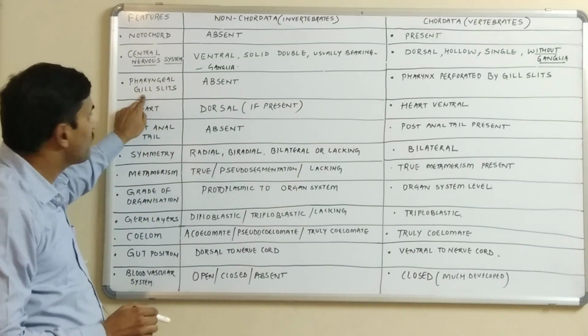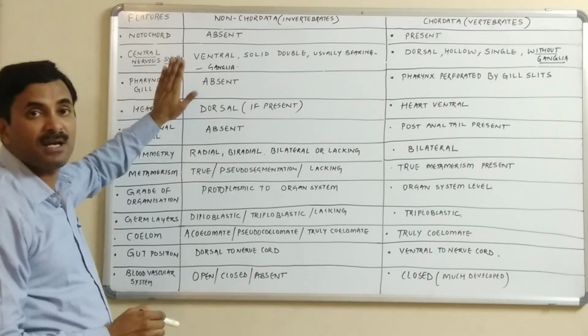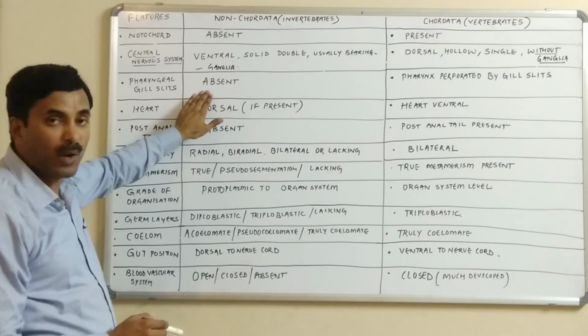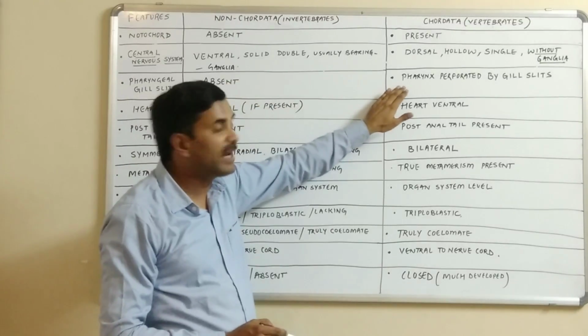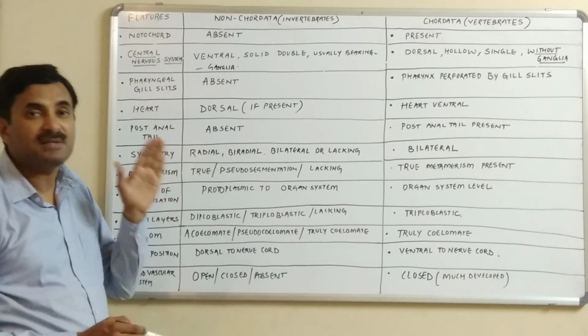The third point is pharyngeal gill slits. Now these pharyngeal gill slits are totally absent in the case of the non-chordates, while in the case of the chordates, the pharynx region is perforated by certain gill slits.